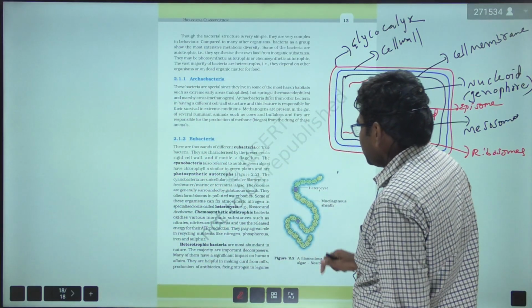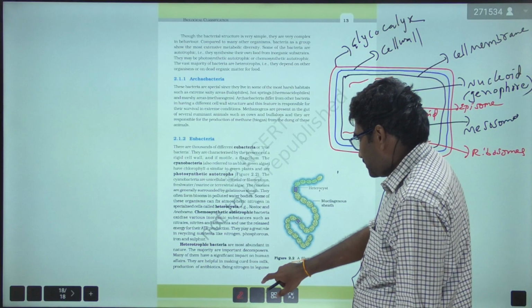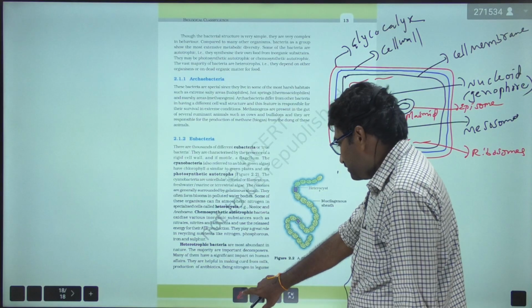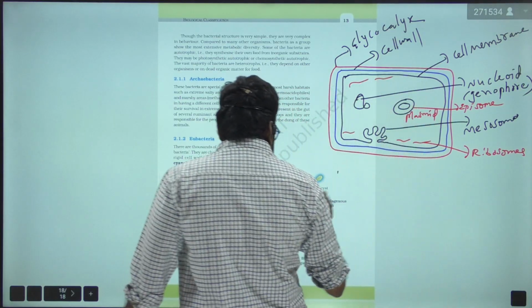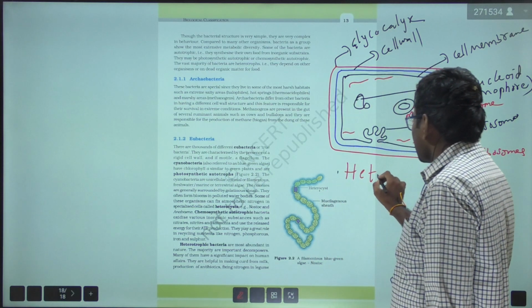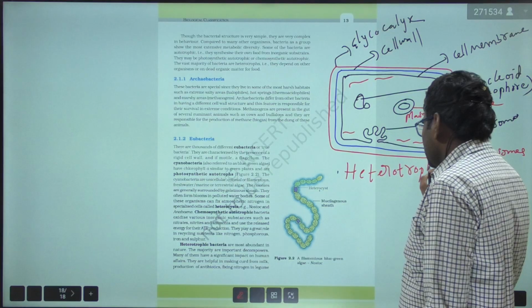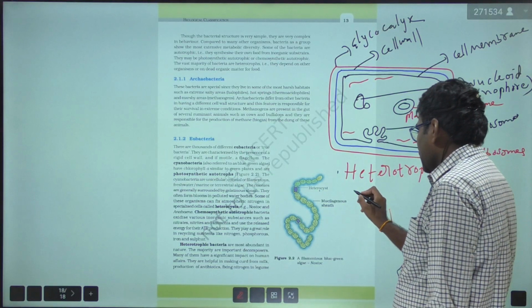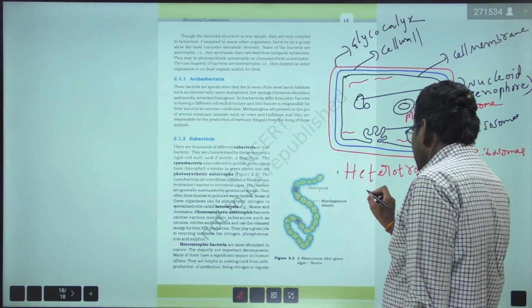So here, if you talk about bacteria, the vast majority of the bacteria are heterotrophs, and the majority are important decomposers in nature.